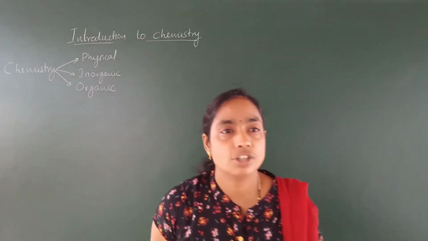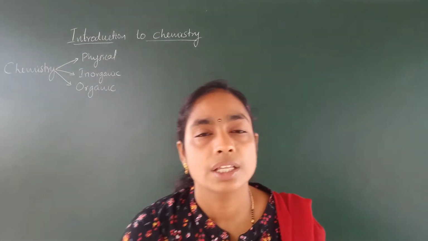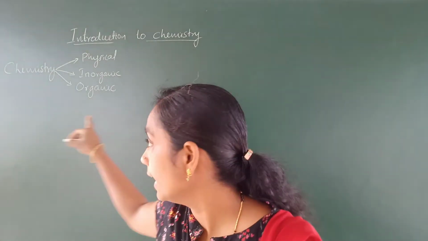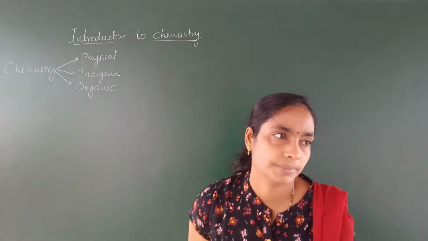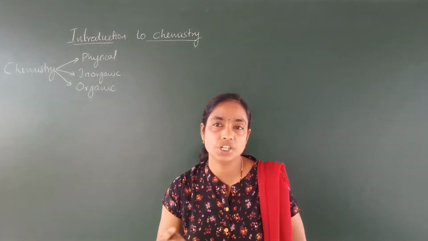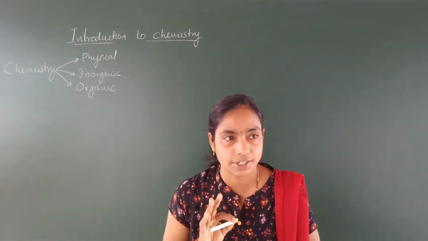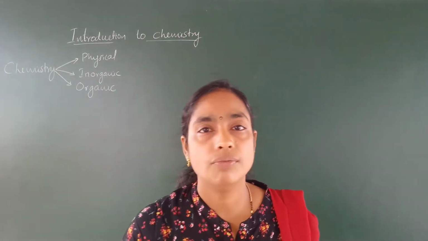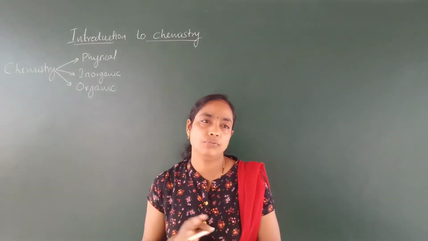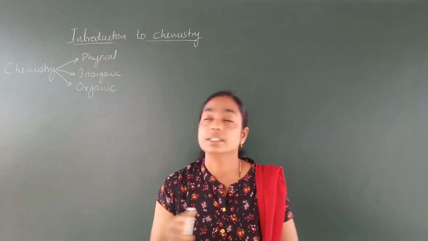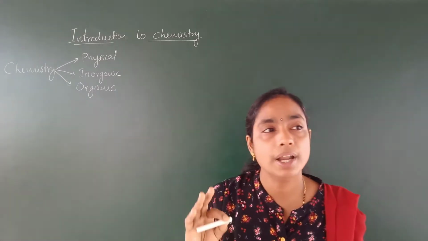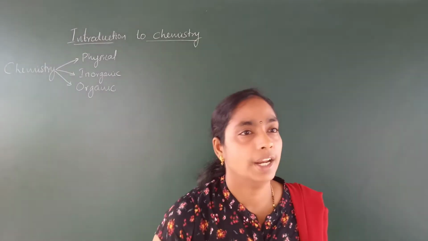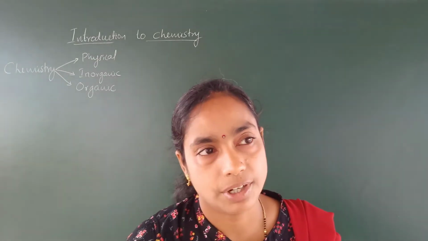The next is organic chemistry. The study of carbon and its compounds is called organic chemistry. See, carbon has a special property called catenation. Because of this catenation property, carbon can form a large number of compounds. Therefore, the study of carbon and its compounds is studied under a separate branch of chemistry. It is called organic chemistry.